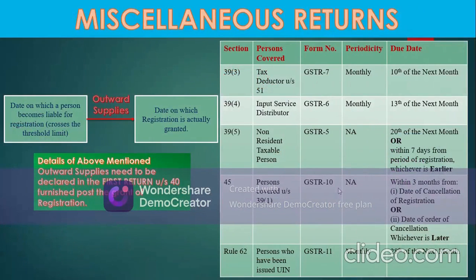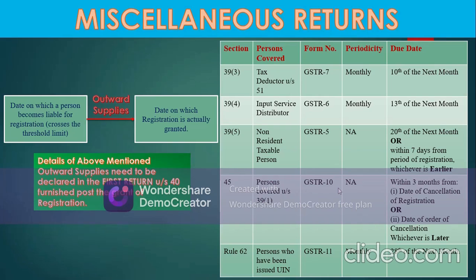Now we come to miscellaneous returns. First up, we have the first return, which has to be filed under section 40 by the registered person. This return basically discloses the details of output supplies made by the registered person between the date on which he becomes liable for registration, that is the date on which he crosses the threshold limit, and